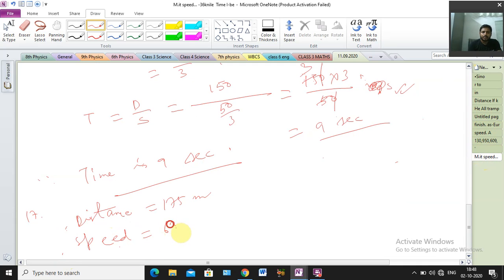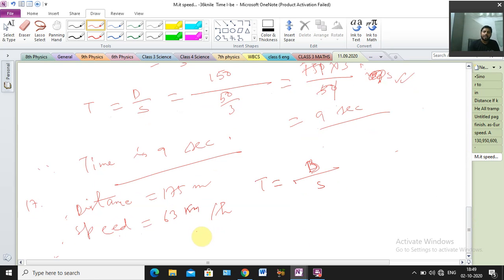The time formula is distance by speed, but one important thing I told you: the units are not the same, meter and kilometer per hour, so we have to change it. So 63 into 5 by 18, and the unit will be meter per second.